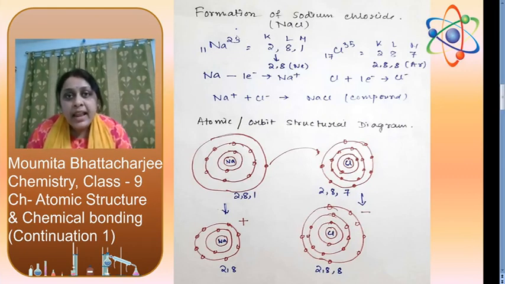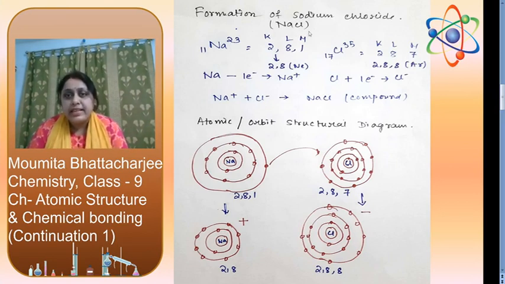Next, let us do some electronic configuration and see how the electrovalent bonds are formed. Formation of sodium chloride, NaCl. We know Na has mass number 23 and atomic number 11, so the total number of electrons is 11. K shell contains 2 electrons, L shell contains 8 electrons, whereas M shell contains 1 electron. For Cl, 35 and 17, the configuration is 2, 8, 7: K shell 2, L shell 8, and M shell 7.